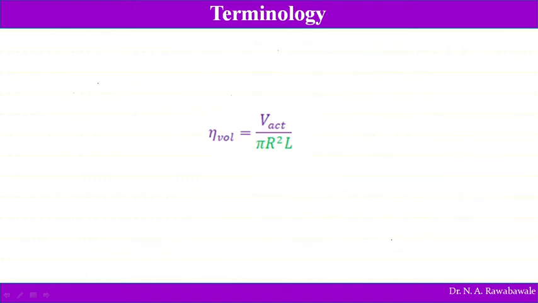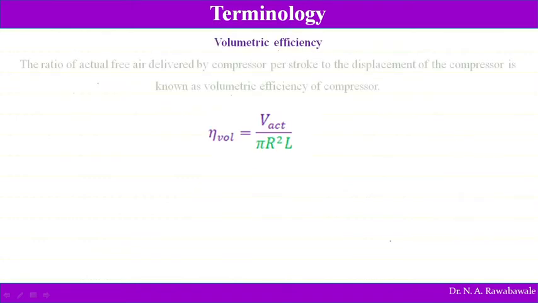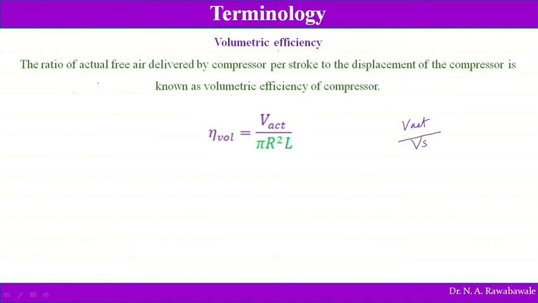So now volumetric efficiency. What is volumetric efficiency? It is the ratio of the free air delivered by the compressor per stroke, which is V actual, to the displacement stroke. Displacement stroke means swept volume per minute.